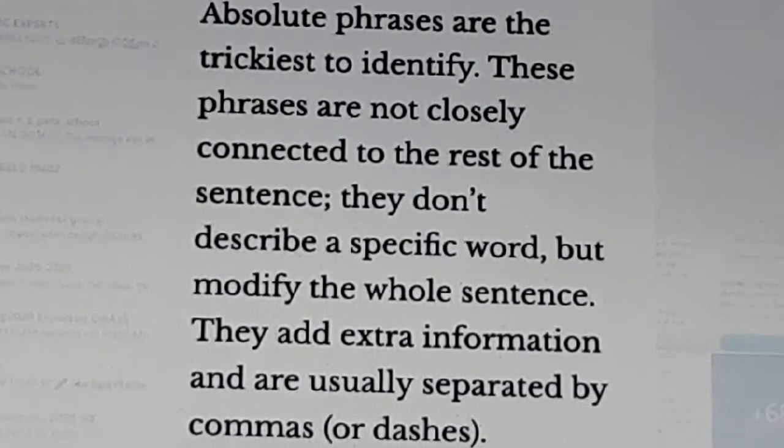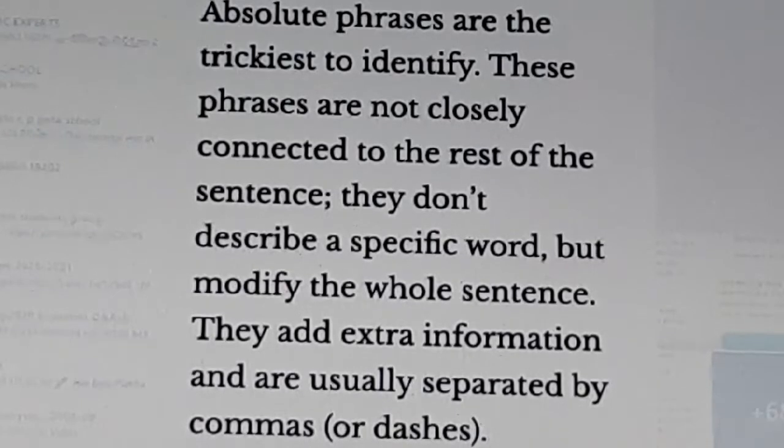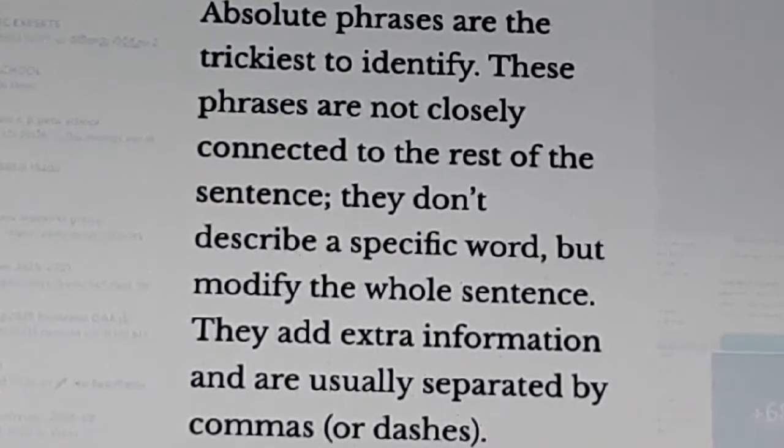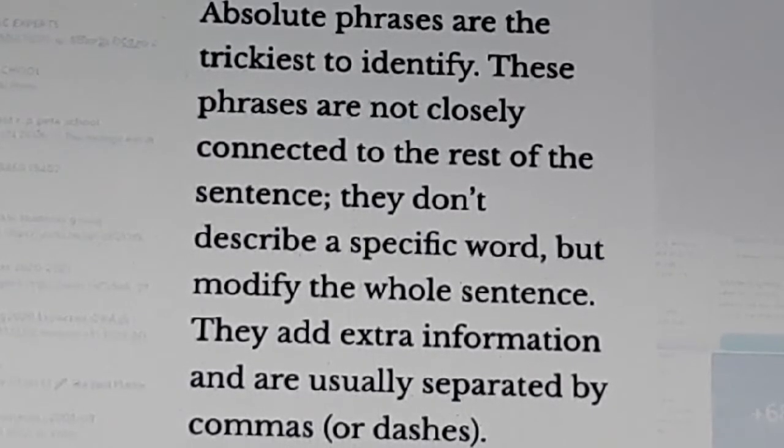Absolute phrase. Absolute phrases are the trickiest to identify. These phrases are not closely connected to the rest of the sentence. They do not describe a specific word but modify the whole sentence. They add extra information and are usually separated by commas or dashes. Okay. Once again I tell you, absolute phrases are the trickiest to identify.